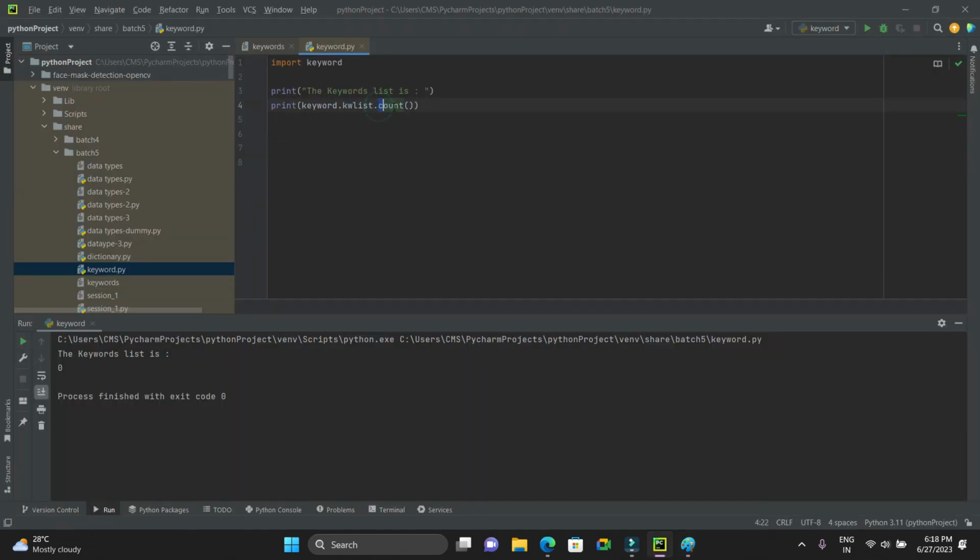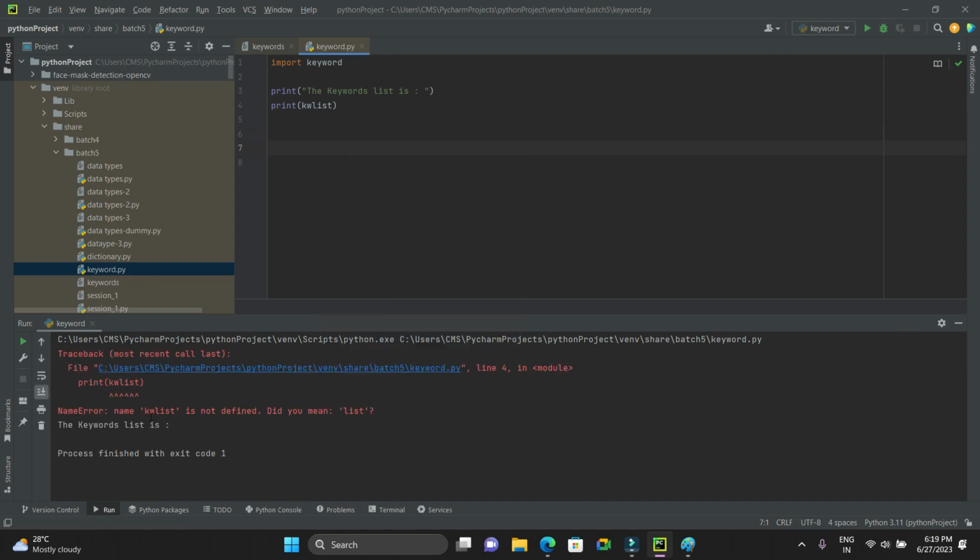Let me show you the best example. I want to print the kw list, whatever list it has. If I try to print it directly, it says the name kw is not defined, because I cannot access it directly. Instead I can go with keyword dot kw list.